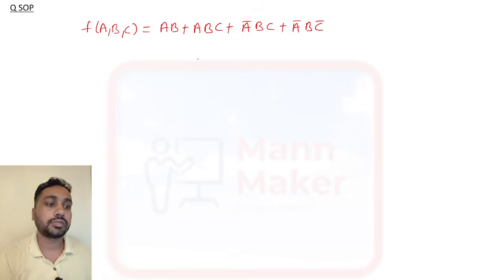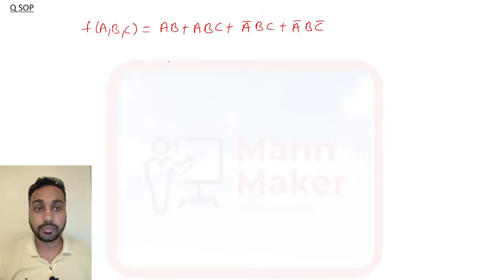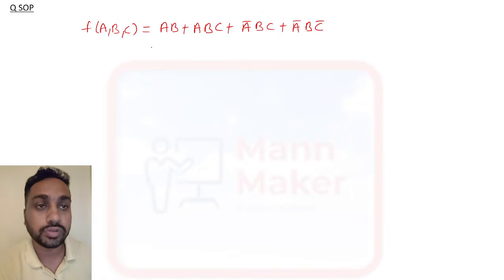We need to solve this: make it SOP, and after that use a K-map to reduce it.